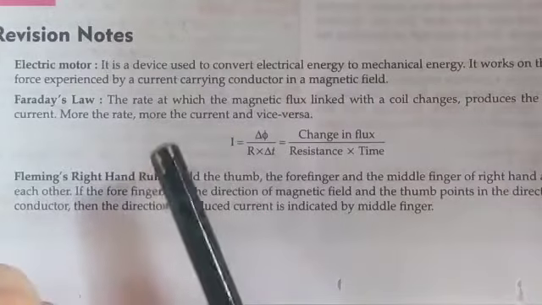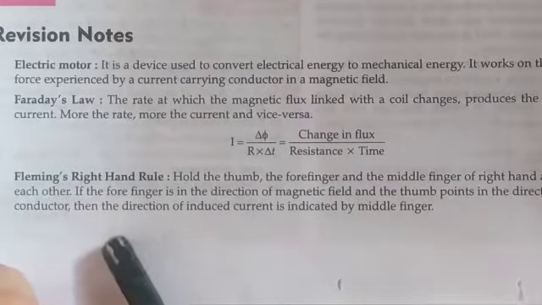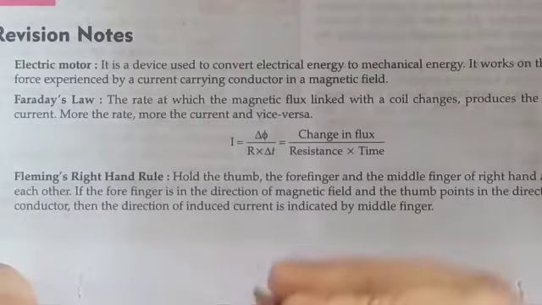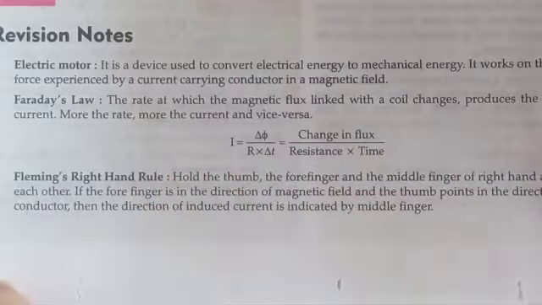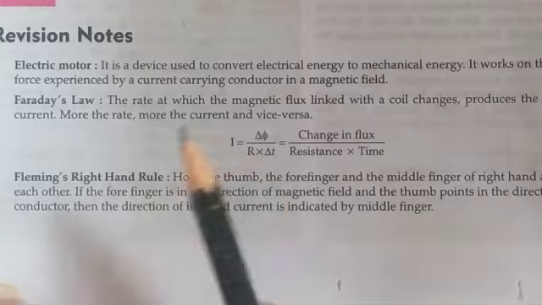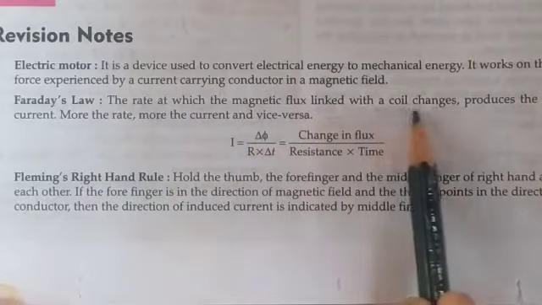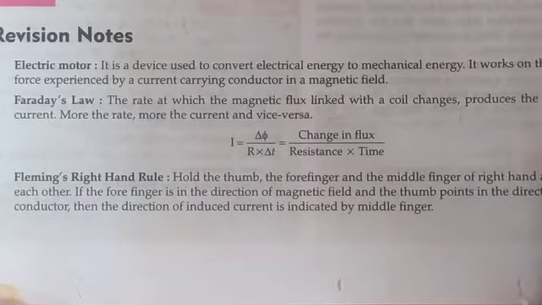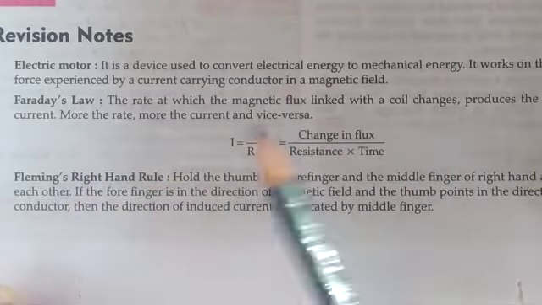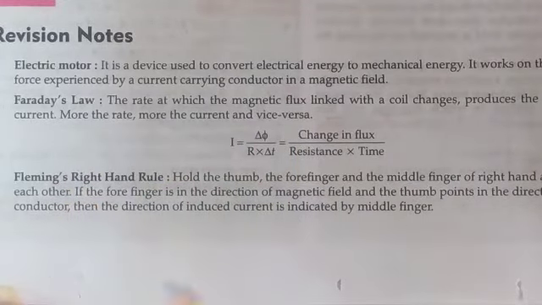Now, based on that, Faraday has given certain laws. That means Faraday's laws of electromagnetic induction. When a magnet comes near a current carrying conductor, an inducing of current takes place. The rate at which the magnetic flux linked with the coil changes, there is a production of induced EMF or current, or vice versa. So this is Faraday's law of electromagnetic induction. Electromagnetic induction means when there is a change in the magnetic flux linked with the coil, then there is a production of current.